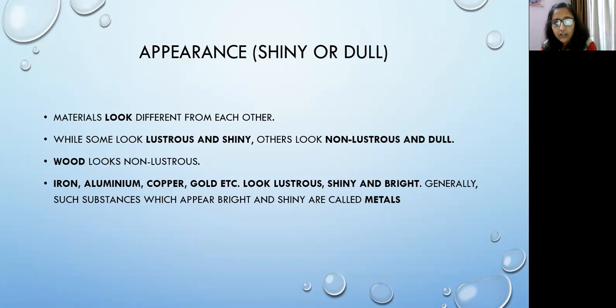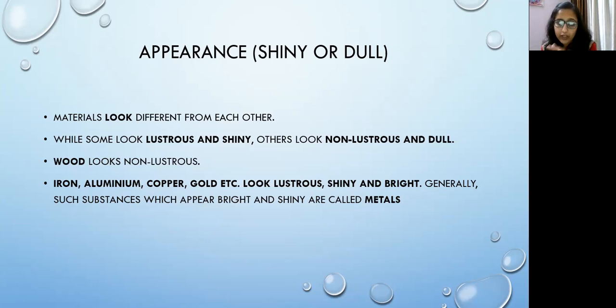And if I talk about wood, does it shine? No, it is dull in appearance. That is why we can say that it is a non-lustrous substance. So wood looks non-lustrous, while iron, aluminium, copper, gold, etc. look lustrous, shiny, and bright. Generally, substances which appear bright and shiny are called metals. So here they are defining metals also based on their appearance.